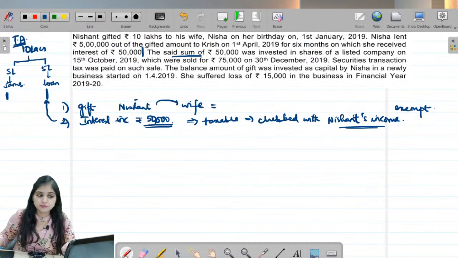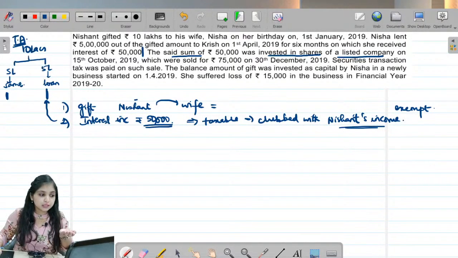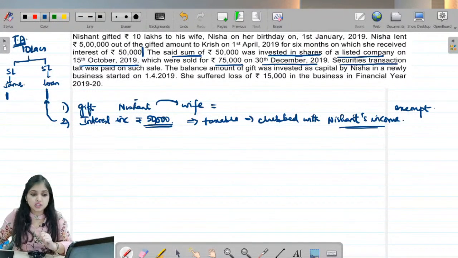The said sum of 50,000. Which 50,000? This 50,000 which Nisha got as interest income from Krish. This 50,000 she is having in her hands. This she invested in shares of a listed company on 15th October 2019, which were sold for 75,000 on 30th December 2019. Securities transaction tax was paid on such sale.